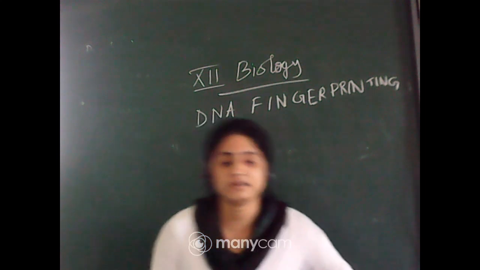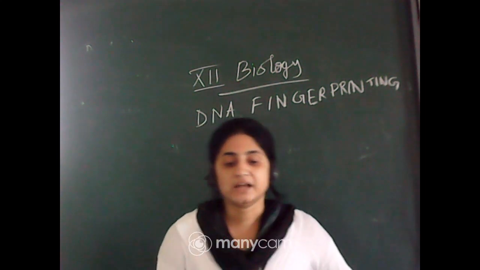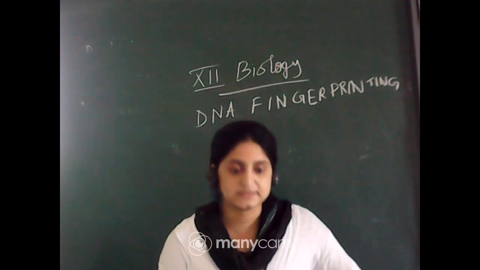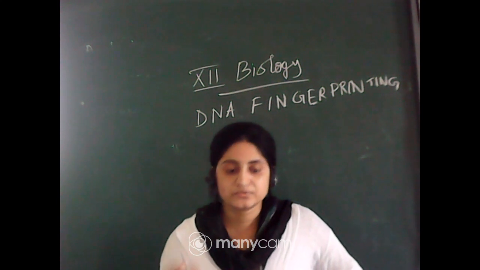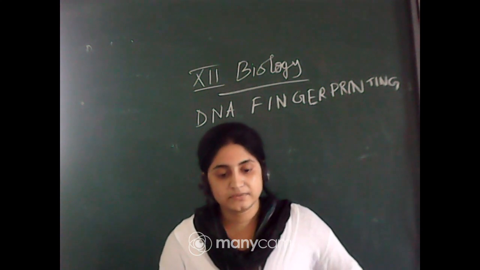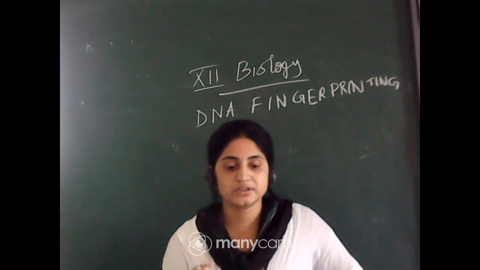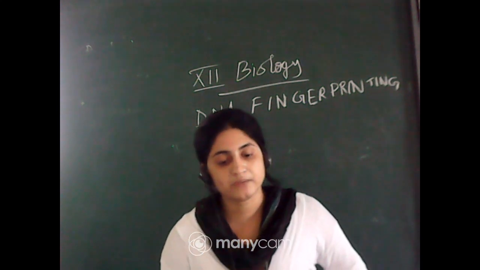You know that DNA fingerprinting is mostly used in different situations, if there is any identity crisis, any accident, or missing person cases, DNA fingerprinting is used to find out the persons. So DNA fingerprinting is a quick process by which you can compare two individuals. Okay, how they differ from each other.